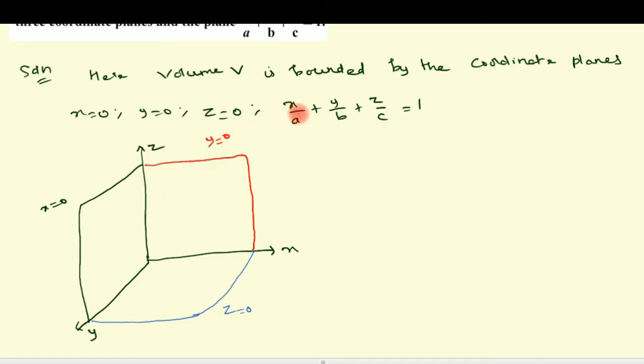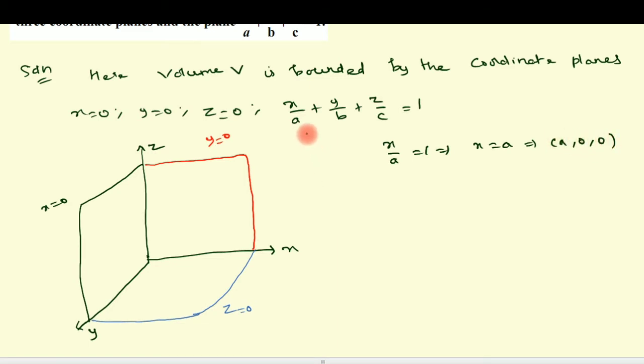So finally we have the plane x by a plus y by b plus z by c equal to 1. Before we draw the plane, let us find the coordinate axis intercepts of the plane. If y and z are 0, what happens? x by a equal to 1, which implies x equal to a. Therefore the point is (a, 0, 0).